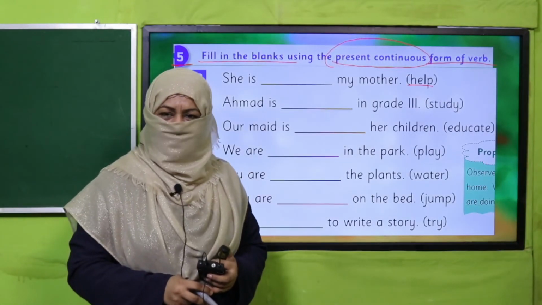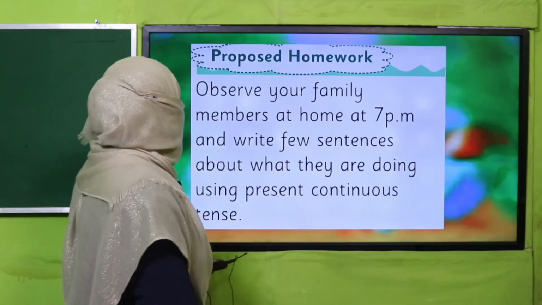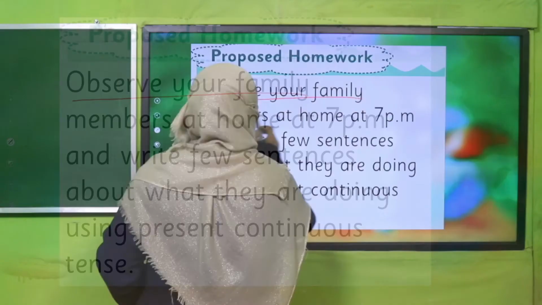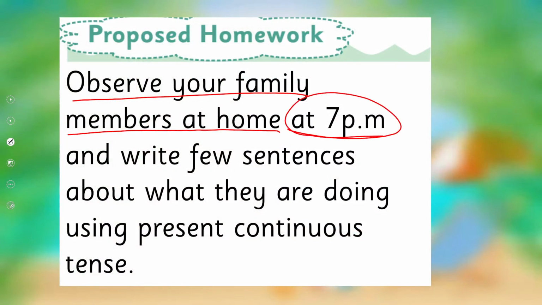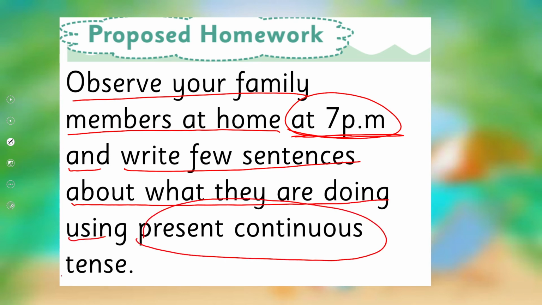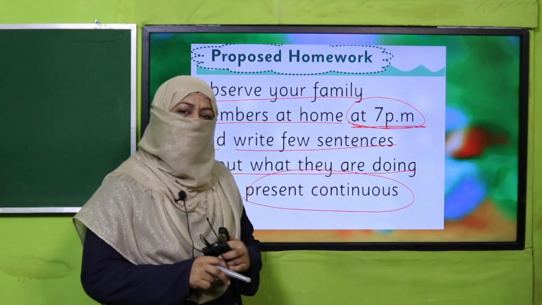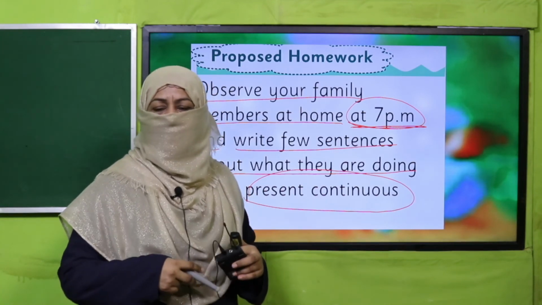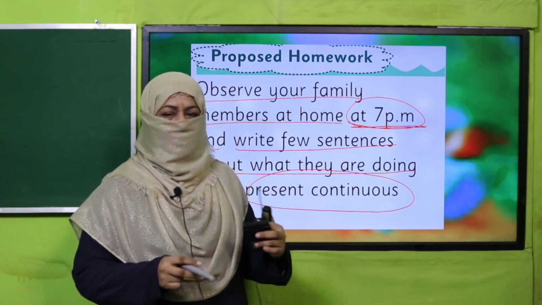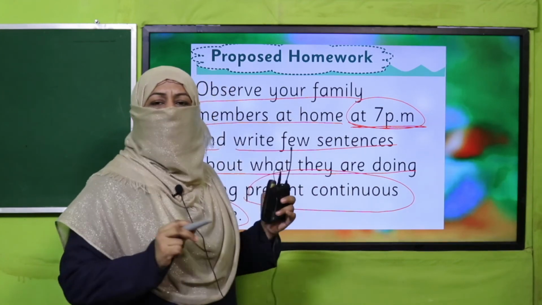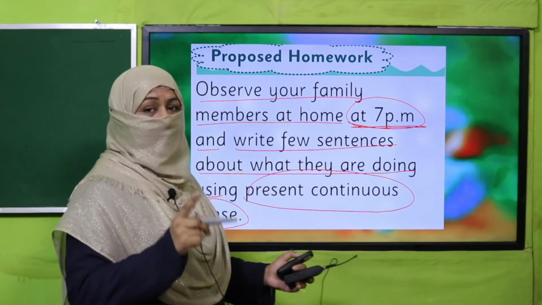Yes, my dear children, are you done with it? Good job. It's time for your homework. You will observe your family members at home at 7 p.m. You are going to take a round at your home, and you will write a few sentences about what they are doing using present continuous tense. So you will find Mama is cooking in the kitchen, Baba is working on the computer, grandfather is reading the newspaper, grandmother is reciting Quran, my elder brother is working on his project. So whatever they are doing, you have to mention it by using present continuous tense, and bring this homework by tomorrow.